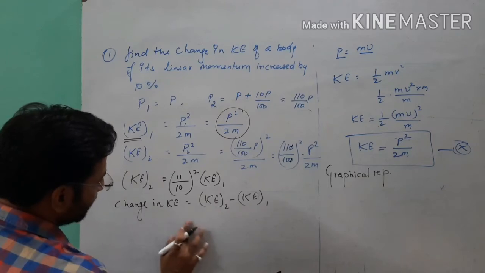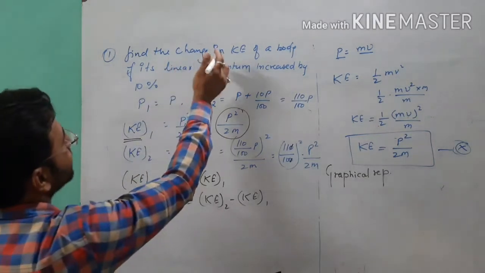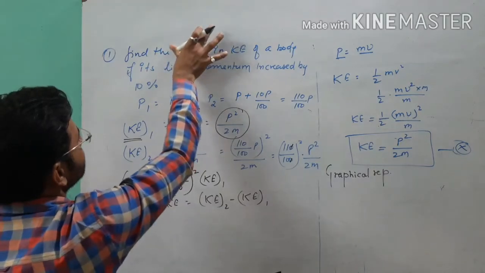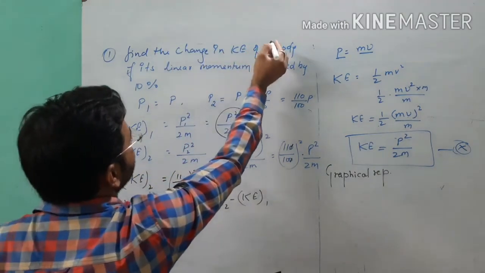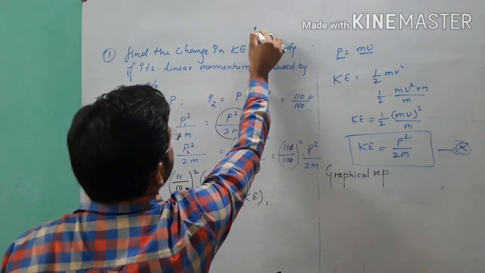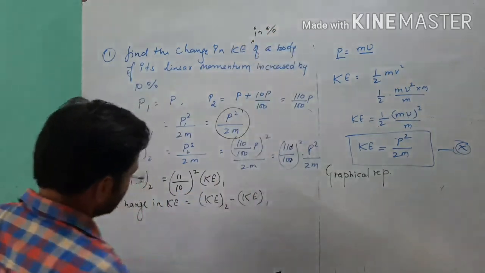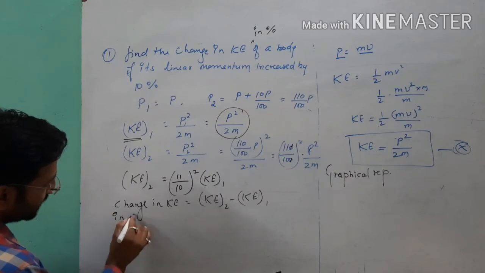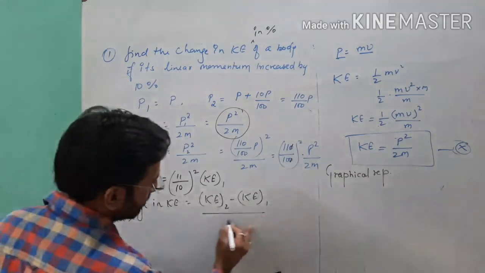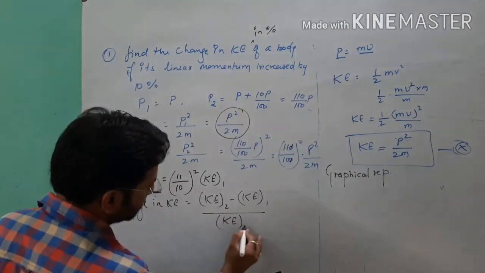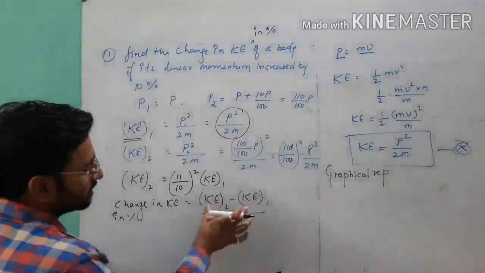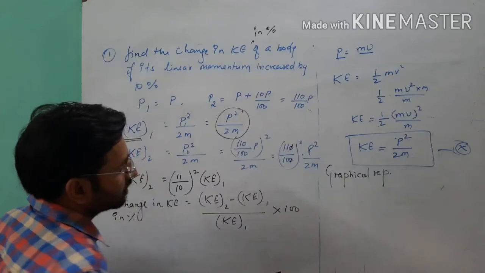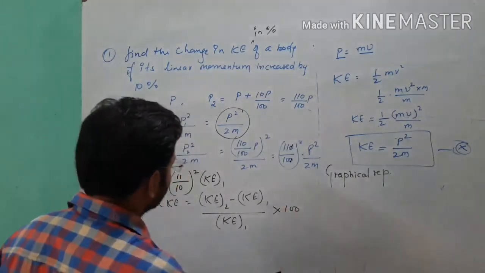And if you want to write here, you can add one thing, find the percentage change, or you can say change in kinetic energy in percentage. For the change in kinetic energy in percentage, we can add one more thing: over kinetic energy of first, final minus initial over initial into 100. Now see what I will do at last.